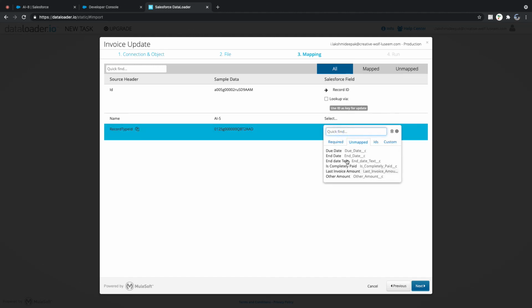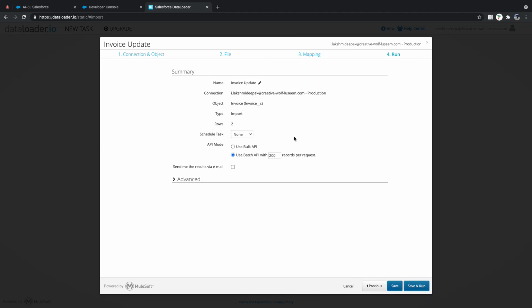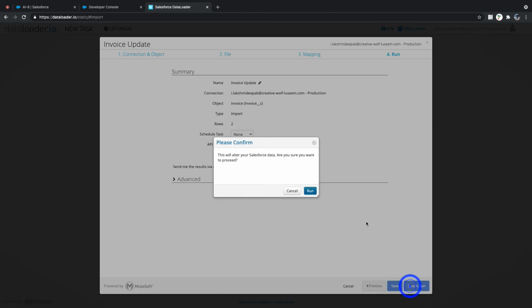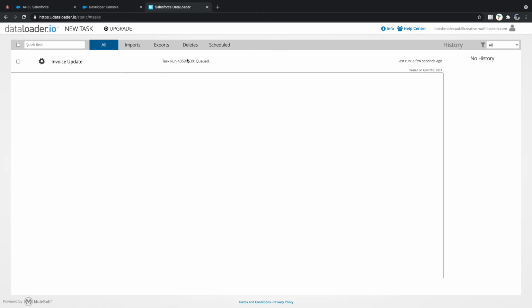If you want to change, you can change which field you want it to map. But in this case, record ID is the right one, and record type ID. So here, next. Only two records. If you wanted to schedule a task every day or hourly, that you can also do. Save and run. This will alter your Salesforce data. Now it is running, queued. You will get the results here.